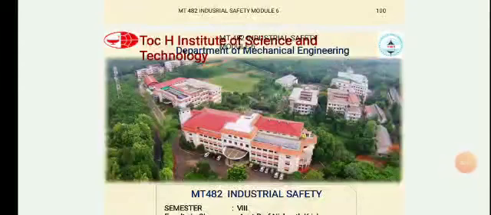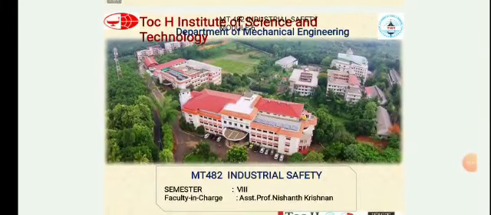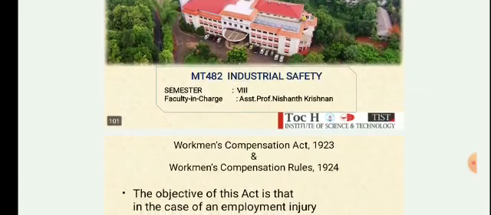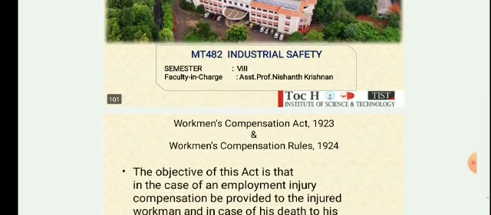We will continue our discussion in Industrial Safety, Module 6. Today we will deal with the Workmen Compensation Act 1923. And also, this act was modified in 1924.